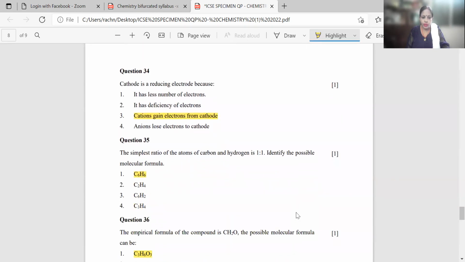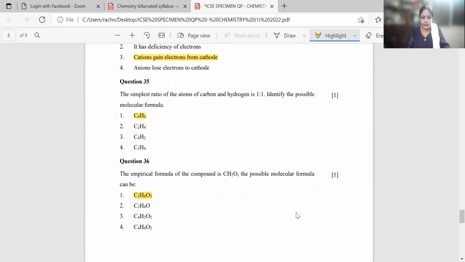Then question number 35. The simplest ratio of the atoms of carbon and hydrogen is 1:1. Identify the possible molecular formula. So C6H6, C2H4, C6H2, C3H4. Again, as per the ratio 1:1, the first option, that is C6H6, will be correct, because if this formula is divided by 6, you will get CH. The ratio will be 1:1.